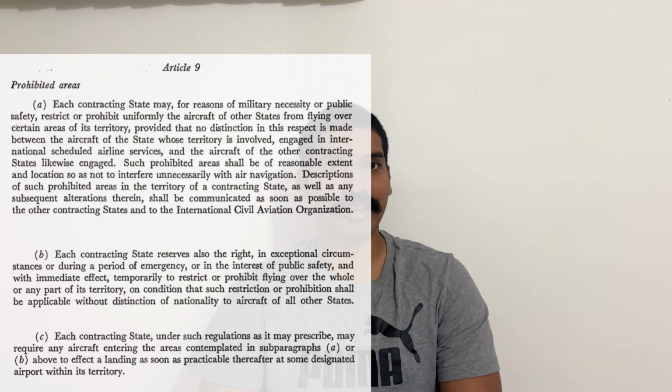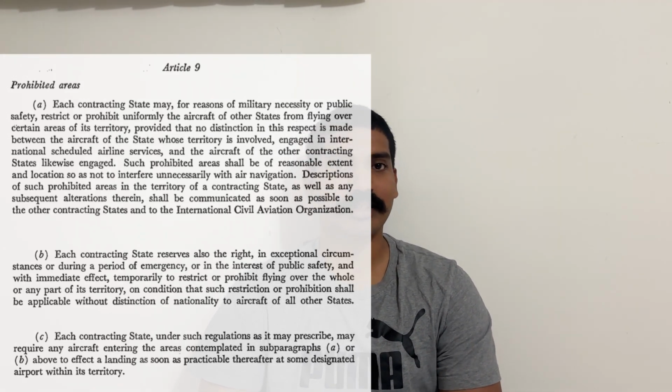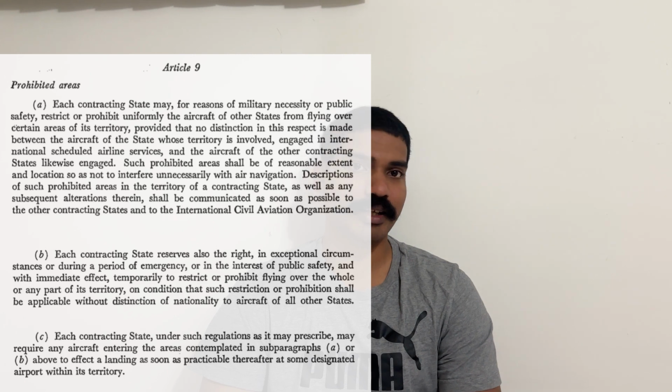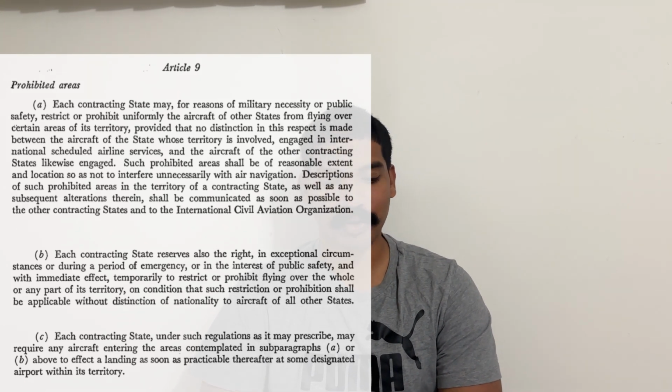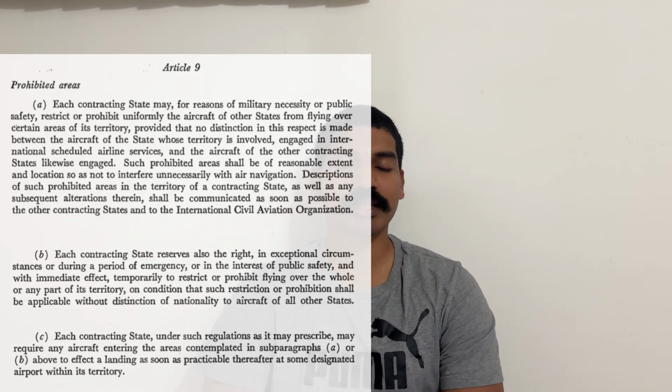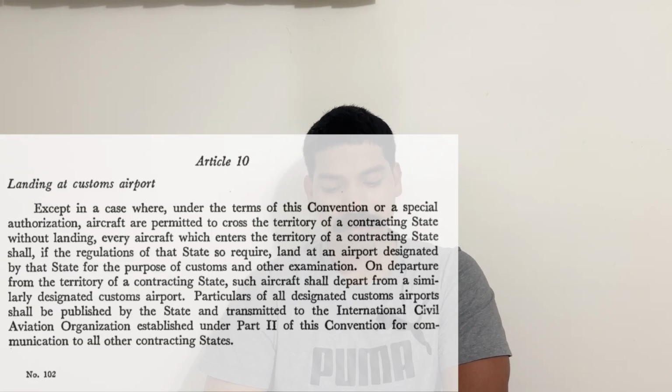Even our civil aircraft are not generally allowed to fly over prohibited areas unless prior permission, of course, is taken. But in this particular case, Article 9 is prohibited areas, and prohibited areas are prohibited. Simple as that.